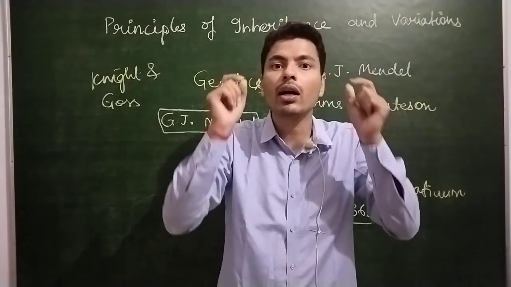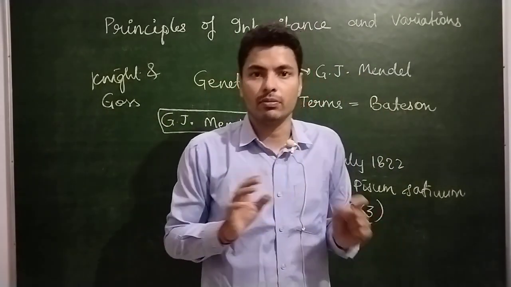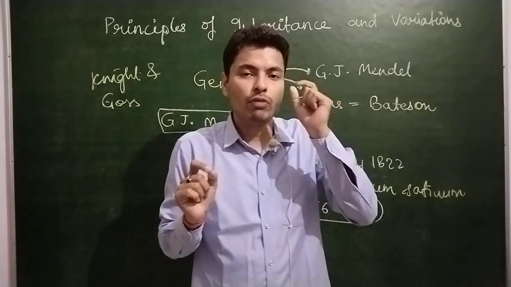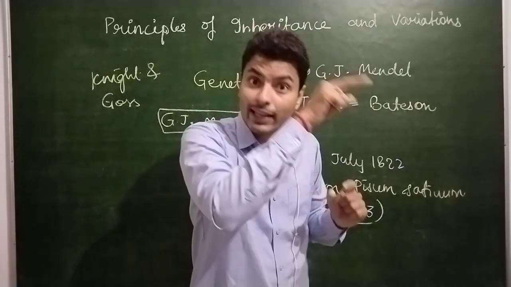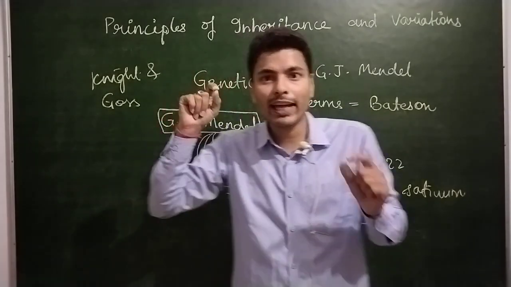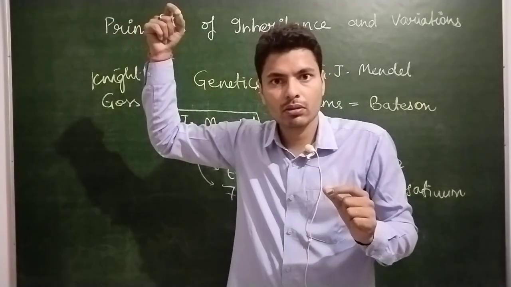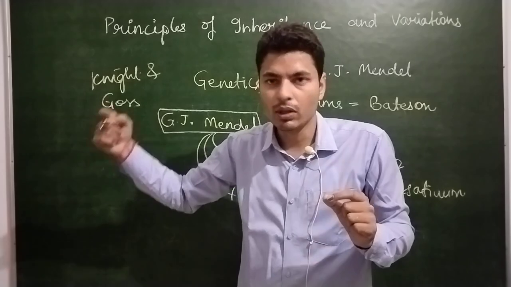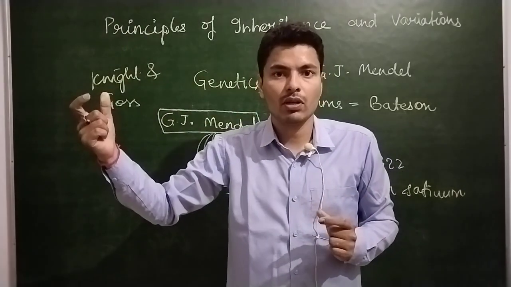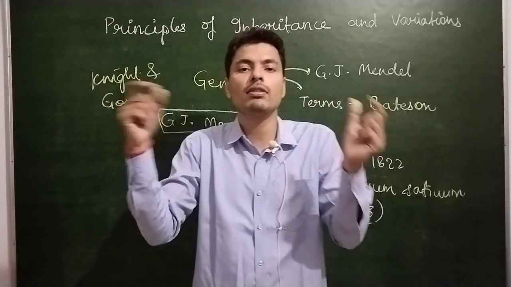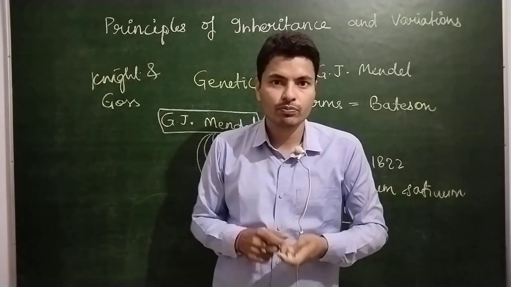Let's suppose the color of the eye of any person. When we are talking about the color of an eye, then color of eye is a character. But the color can be black, blue, brown. Then this black, blue or brown is called a trait. Understood? So this is the difference and this is the meaning of character and trait.